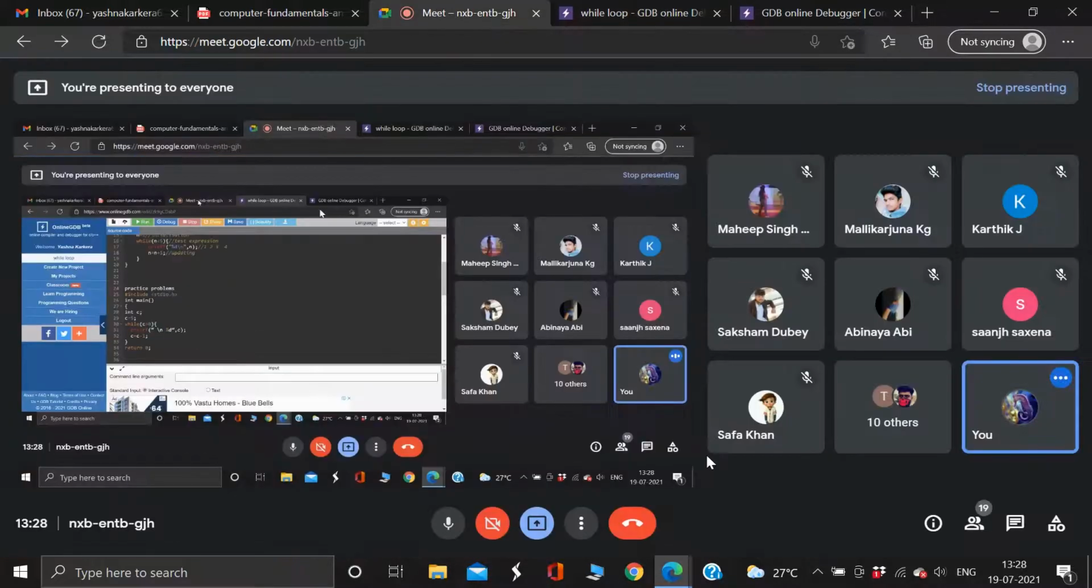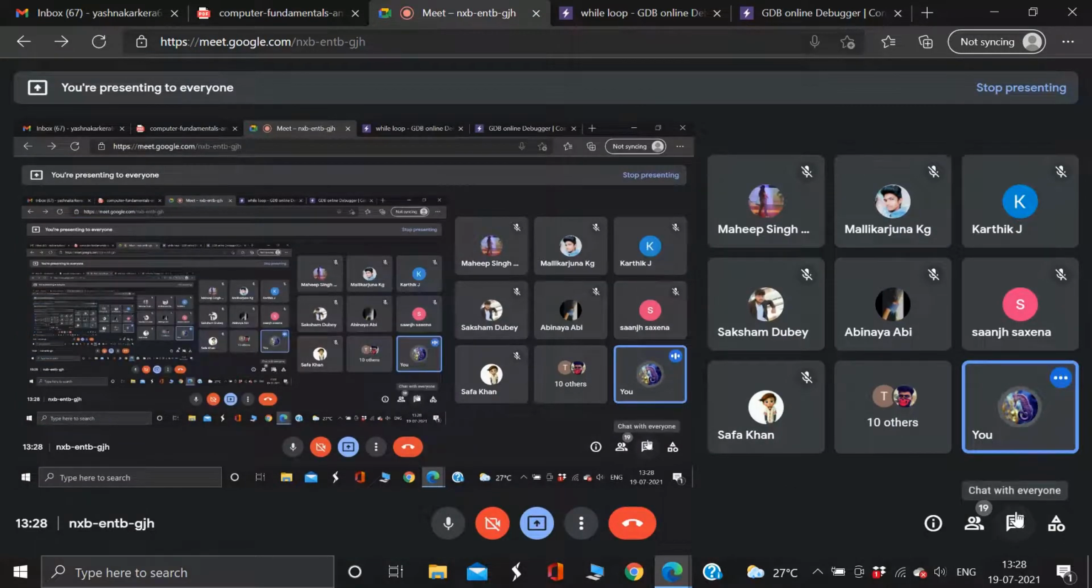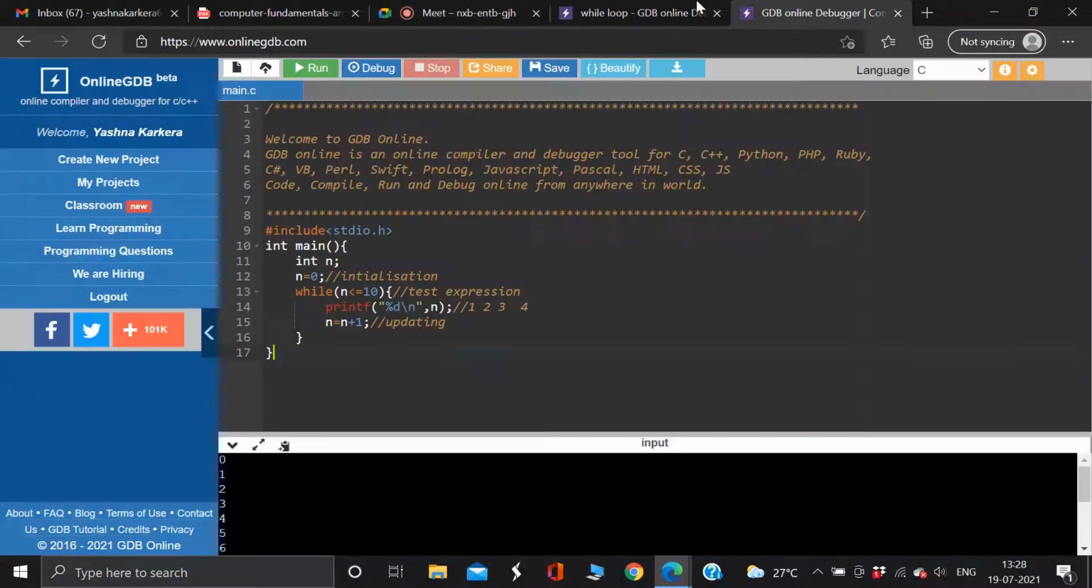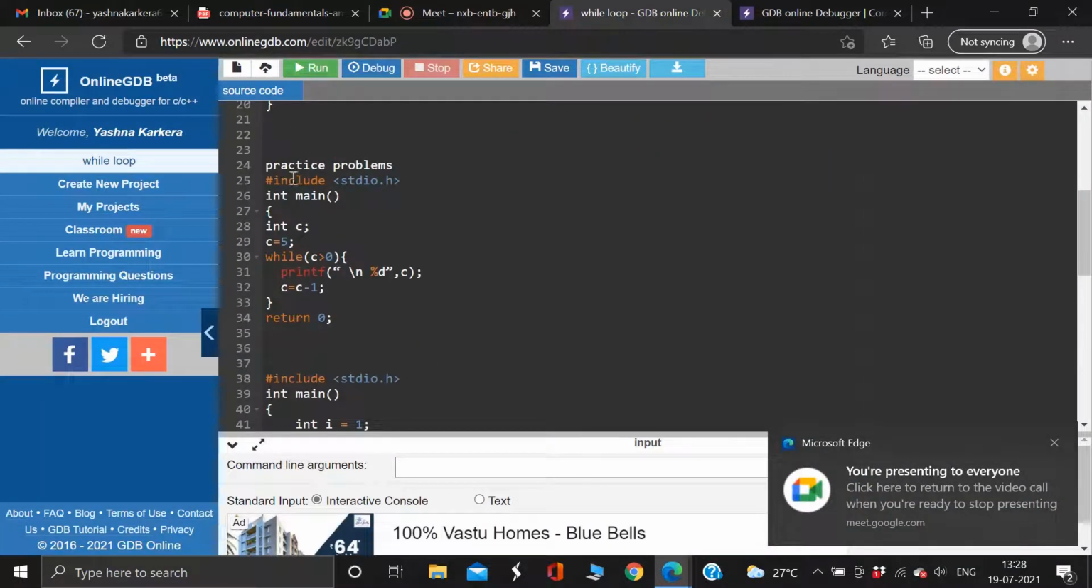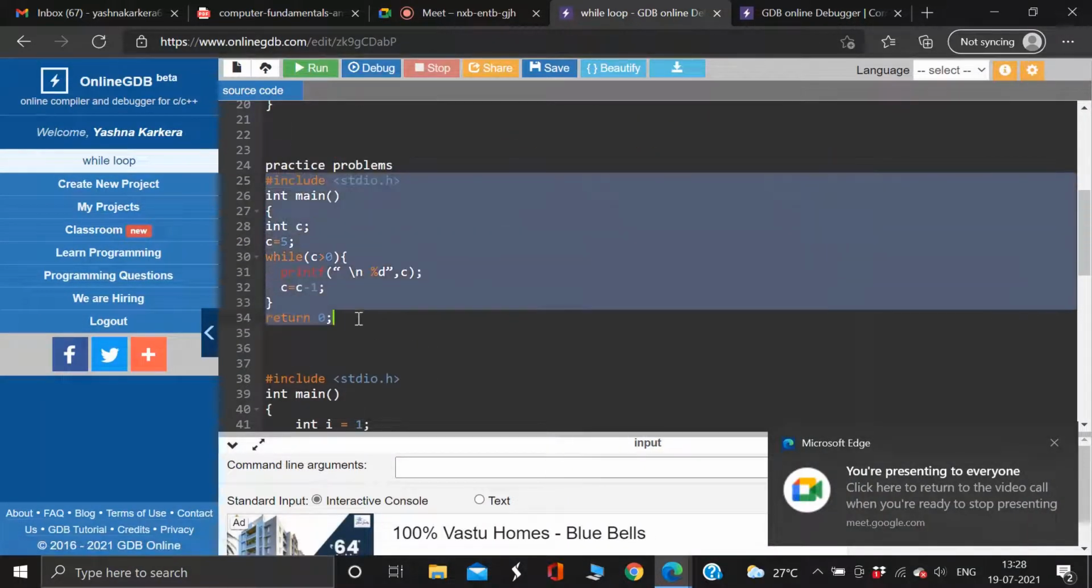You guys should not use the GDB, just like we did last time. Do not use the GDB, but predict the output and send it in the chat box. Okay. Then we'll take the code. This is the first code.